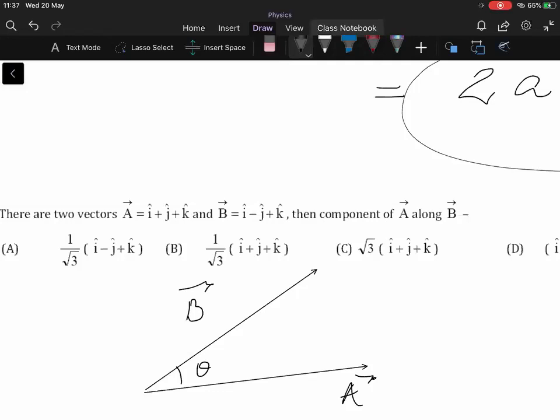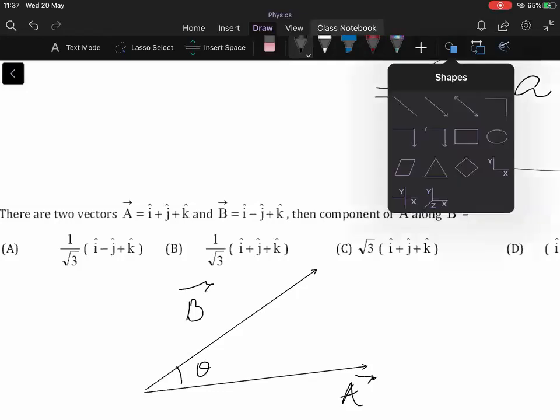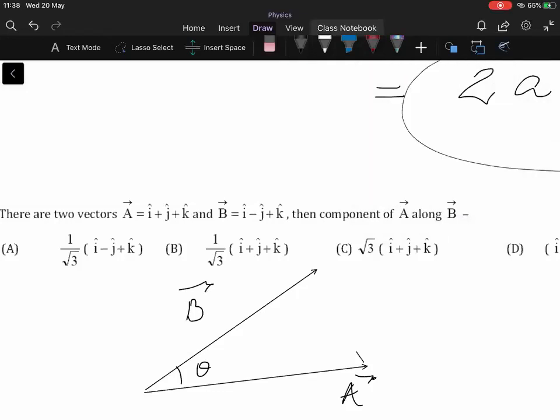Okay. So if you want the component of A along B, that means you want to drop a perpendicular from the head of A onto the B. This angle is 90 degrees, right? This angle is theta. Its magnitude is A. Now it is asking what is that component in the direction of B. So here what are we calling this direction?